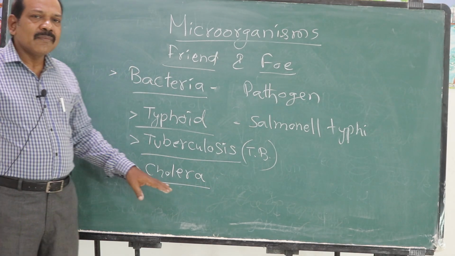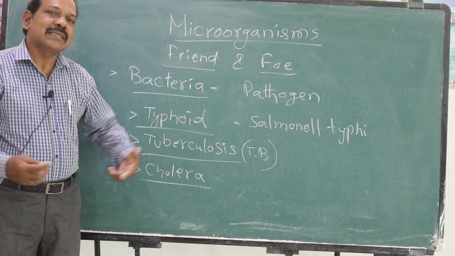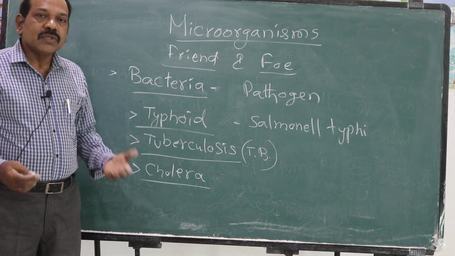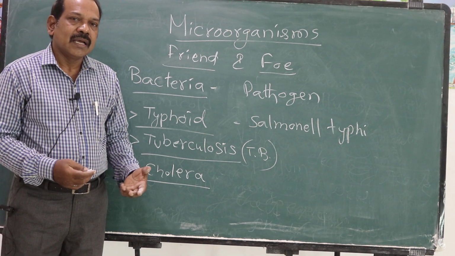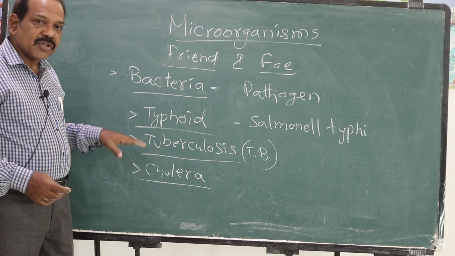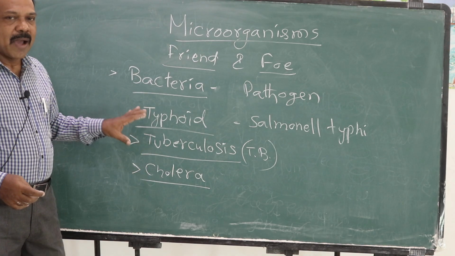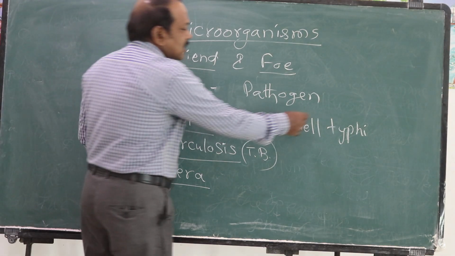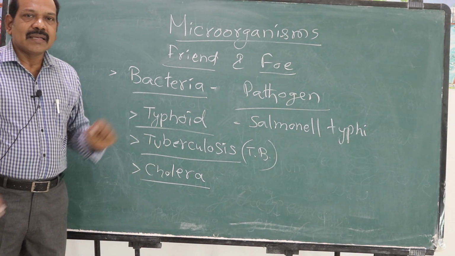Even cholera is caused by contaminated water. This is common during flood seasons. When there are floods, water is contaminated. Even during festival seasons, when thousands of people, lakhs of people, take a bath in the same place, it causes water contamination. So contamination of food and water causes these diseases, and these diseases are caused by bacteria. Bacteria is the causative pathogen. Pathogen is the disease causing microorganism.